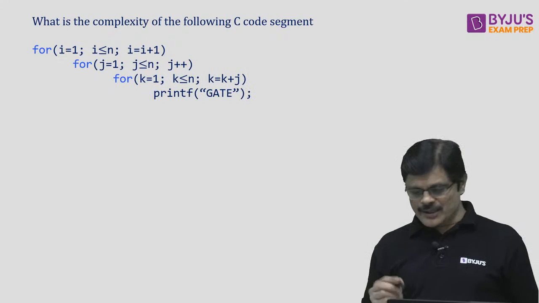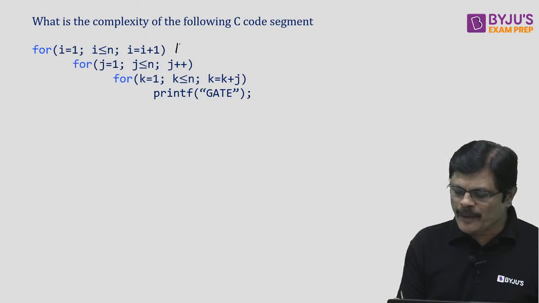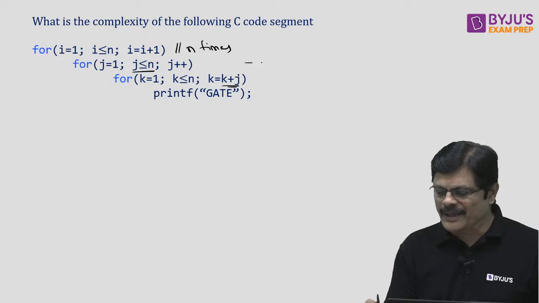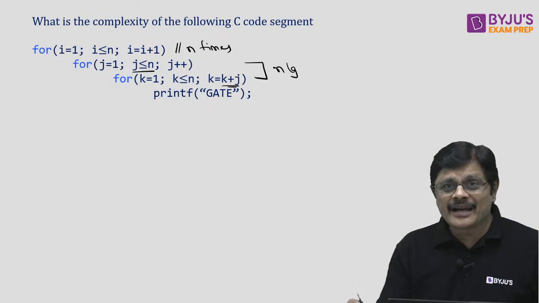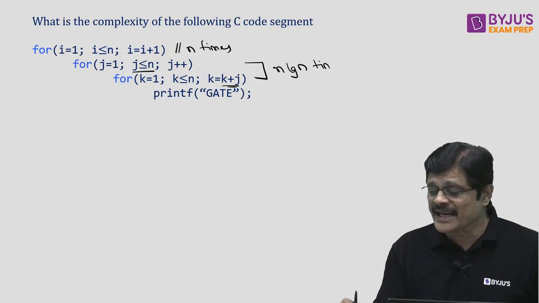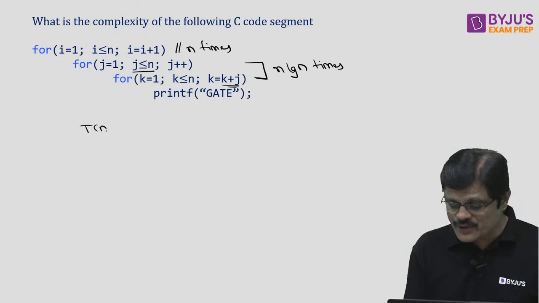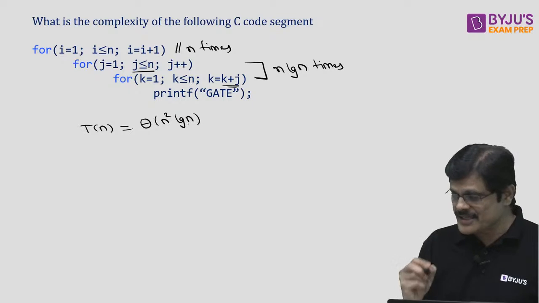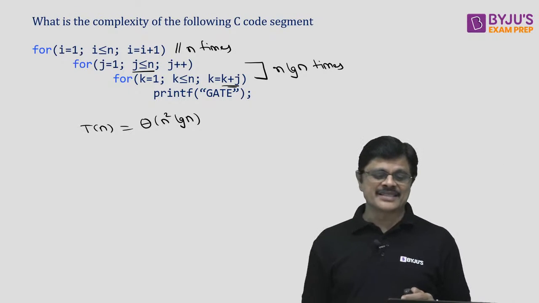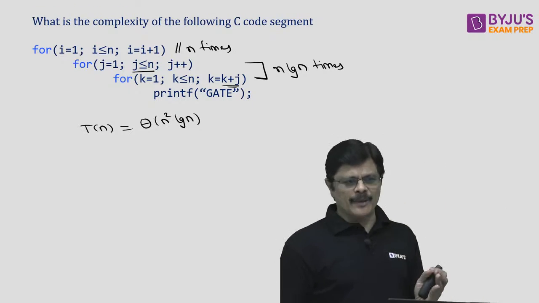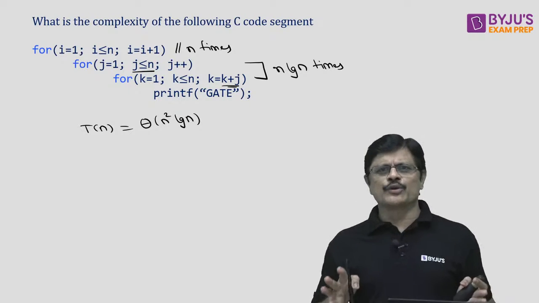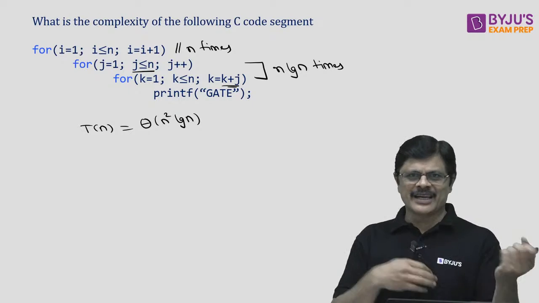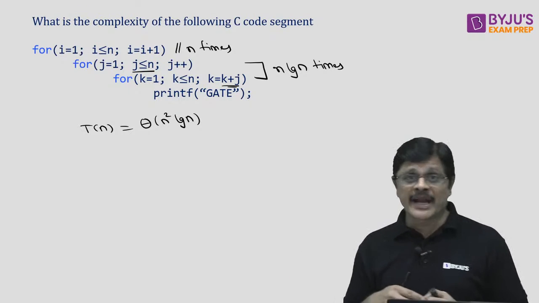So that here also we can use this. For example, this loop iterates n times, and here the inner loop depends on the j value, but this combined code has complexity n log n, that is, it iterates n log n times. So the total complexity for this would be n into n log n, that is theta of n square log n, my dear friends. Theta of n square log n is the answer for this. See, these are all the standard problems. Generally, 99% of questions will be based on these ideas, sir. If you just vary them here and there, other types of questions can be framed, my dear friends. Please remember that.